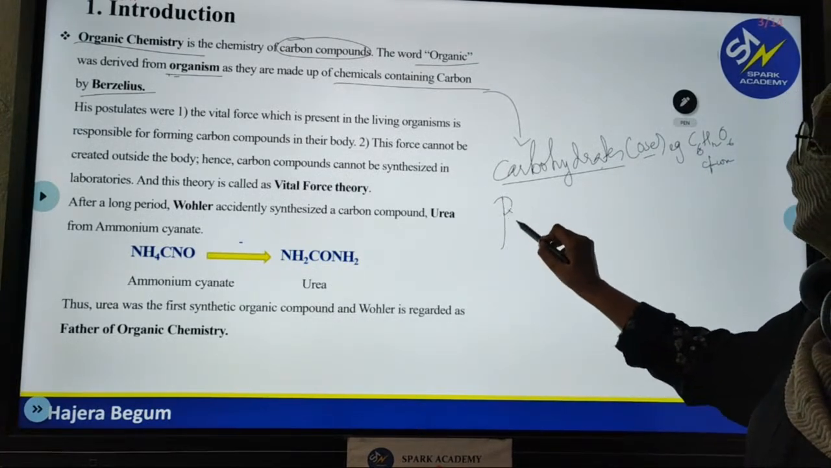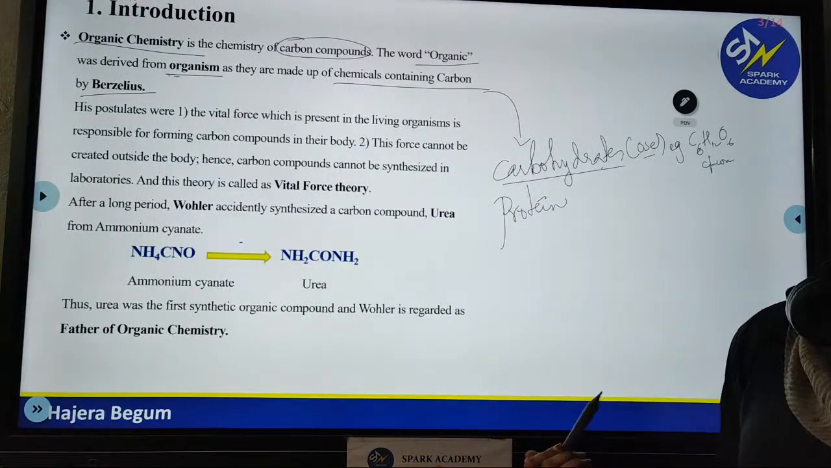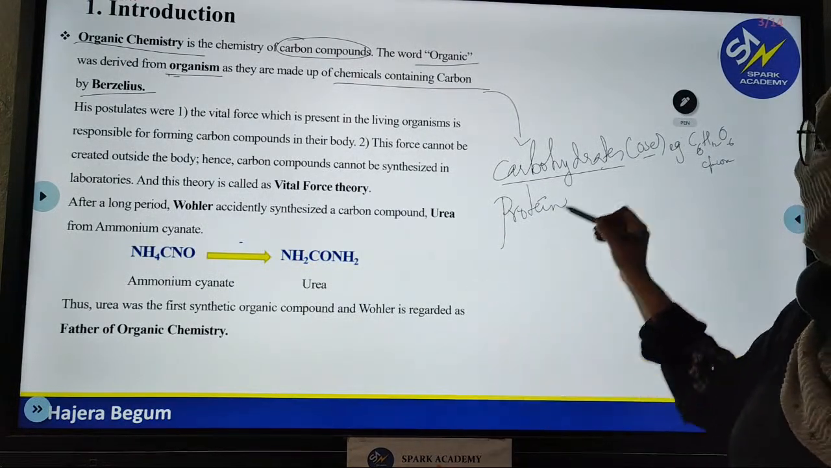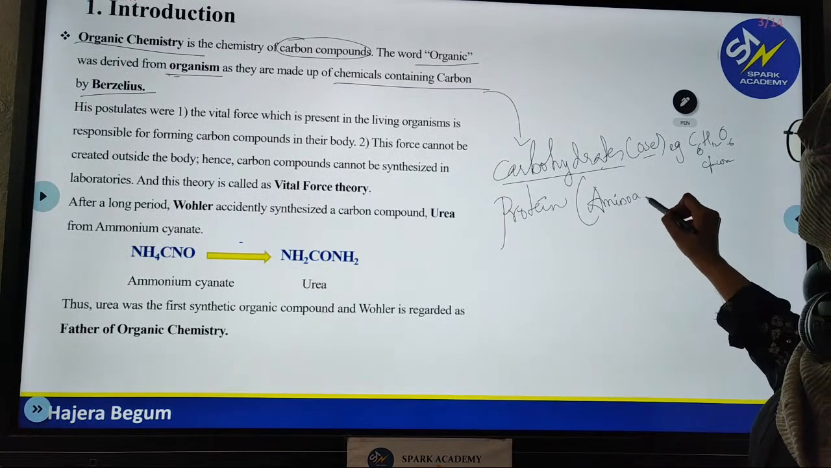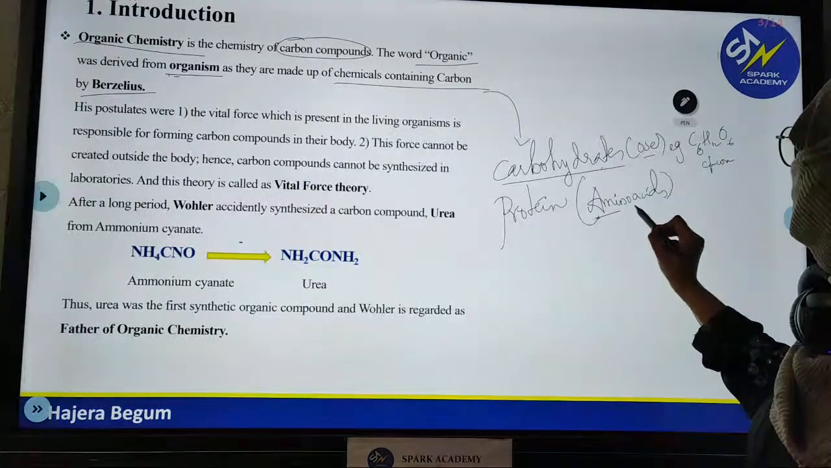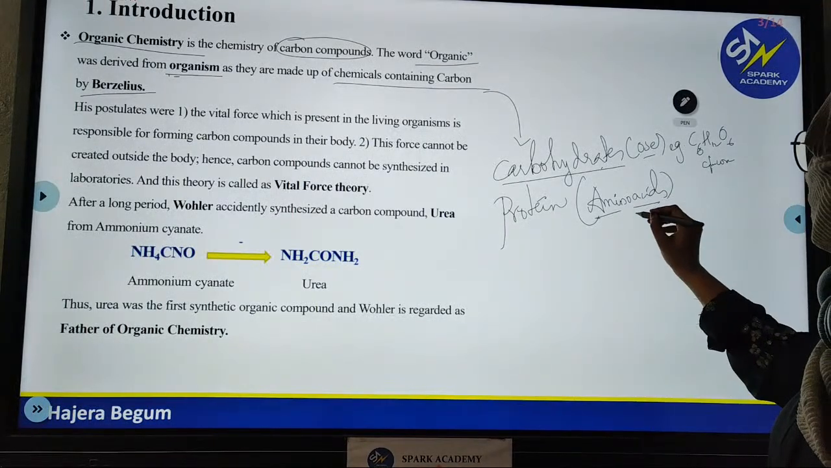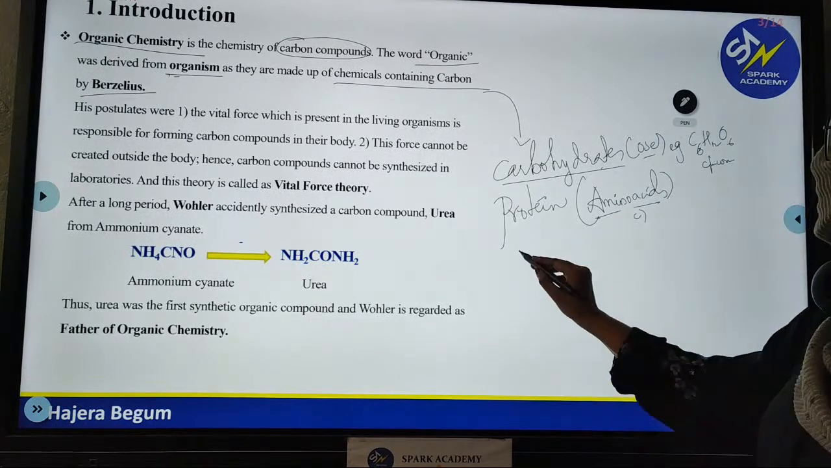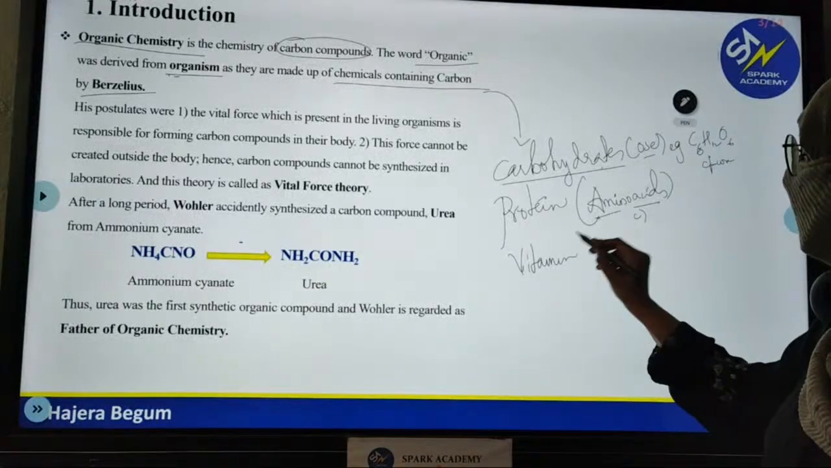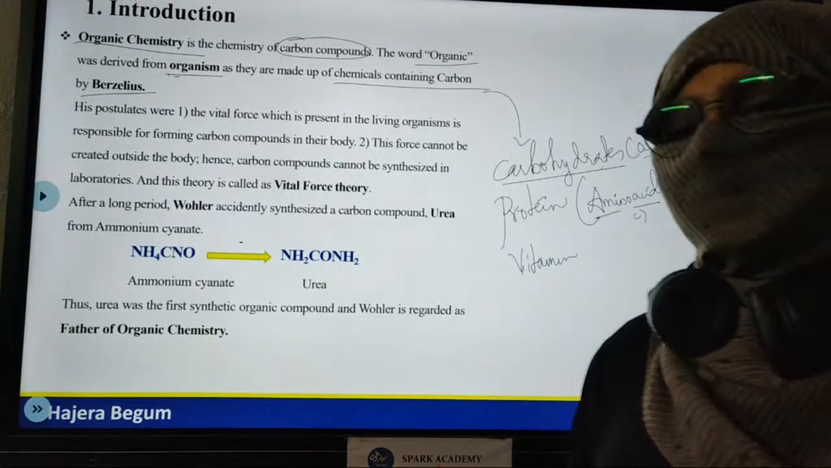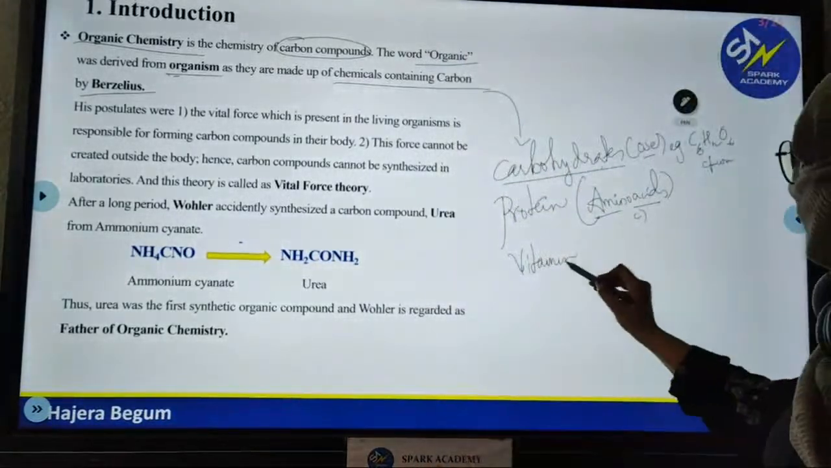The next important compounds found in our body are proteins. You know, right? They are the building blocks of our body. Proteins are made up of small units called amino acids. The name says amino acids. They are made up of an amino group and an acid group. If you see amino acids, they are also made up of carbon. And next, you take vitamins. Daily we take vitamins like vitamin A, D, E, K, vitamin B and C. All are made up of carbon.